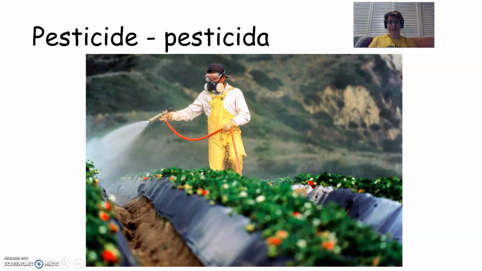Our next word is pesticide or pesticida. Pesticides are chemicals that people use to kill animals or bugs or other things that they don't want on their crops. So people usually spray them on their farms so that bugs don't eat all of the crops. But as we read from our articles, pesticides can harm other living things that we weren't trying to harm.